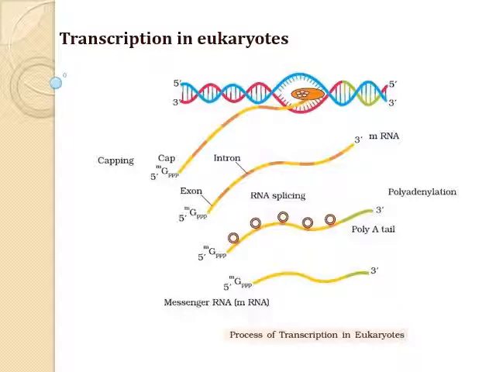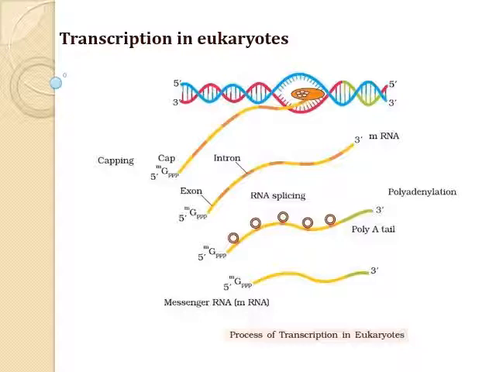Let's see transcription in eukaryotes. In bacteria, since the messenger RNA does not need to be processed, and transcription and translation occur in the same cell compartment, the two processes can occur simultaneously. Also, one RNA polymerase catalyzes transcription of all kinds of RNA. Eukaryotes, however, differ and show two main complexities.